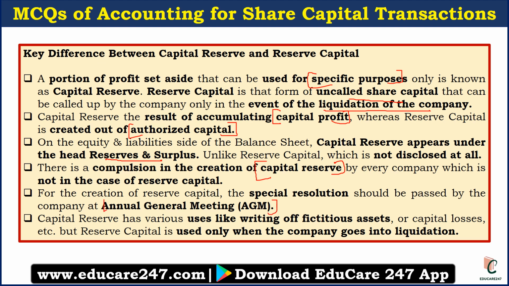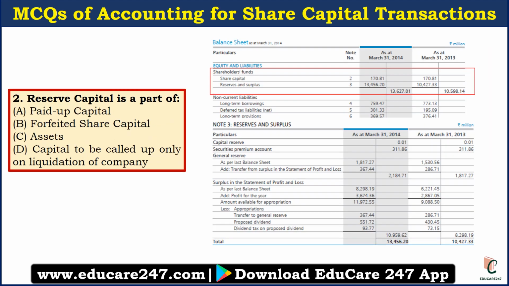Capital reserve has various usage like writing off fictitious assets, capital losses, etc. But reserve capital will be used only when the company is going for liquidation. So that is the very important difference between these two. Please keep this point in your mind. The next question is, reserve capital is a part of, we have just discussed, it is a capital to be called up only in case of the liquidation of the company. So D is the answer. We don't have to show the reserve capital in a balance sheet. This is a very important point. Keep this point in your mind.